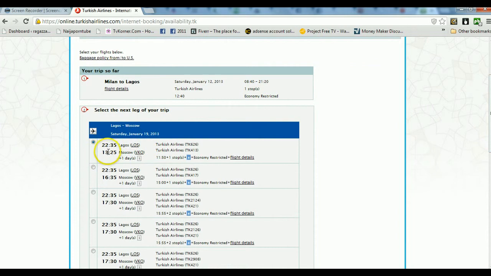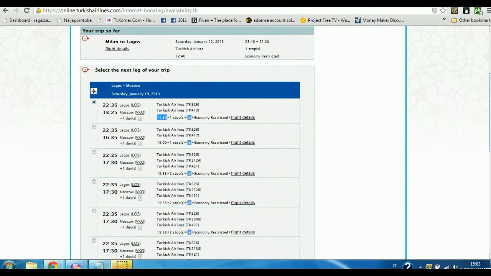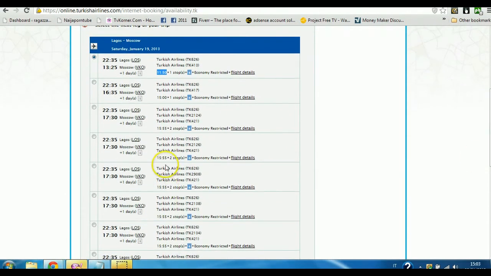Here, almost all did the same thing, but it dey always better to choose the one we get the lowest duration of time for the flight, which is this one. As in here, they write say it will take 11 hours, 50 minutes from Lagos to Moscow. But if you look all others, now, almost 15 hours, 15 hours with two stops. This kind of long journey like that, person they take too tired. So for me, I no just go too far like that.